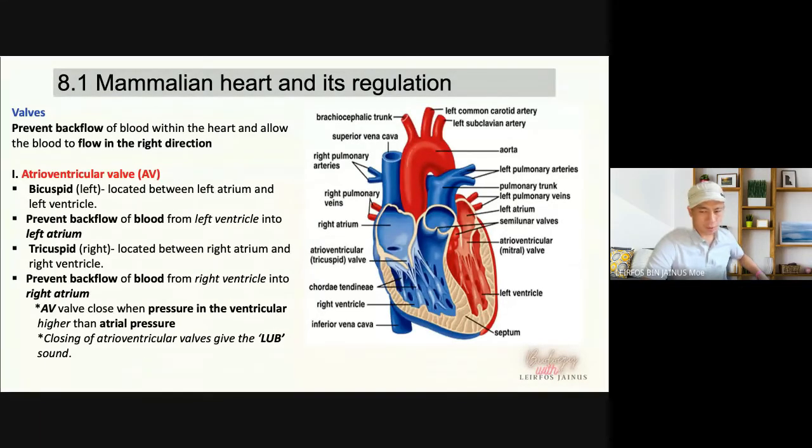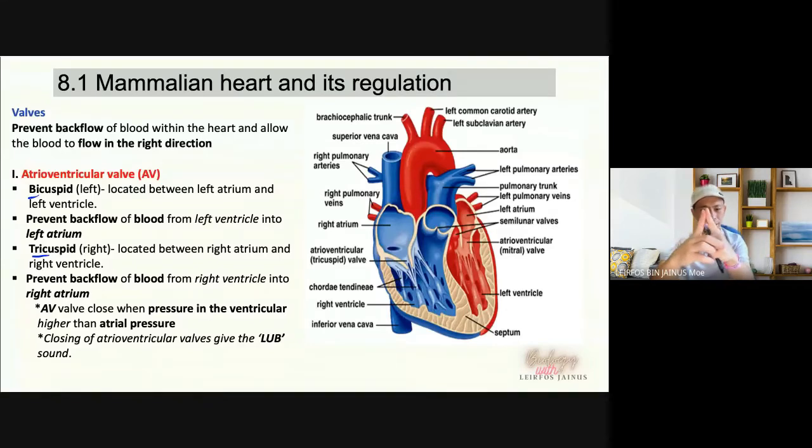We have the atrioventricular valve and we have the semilunar valve. Okay. The atrioventricular valve on the left side is the bicuspid, and on the right side we have the tricuspid. Tricuspid means the valve consists of three flaps. Yeah, three flaps. You know, three flaps? It has three, like this. So this is the tricuspid, the one for the right atrioventricular valve.